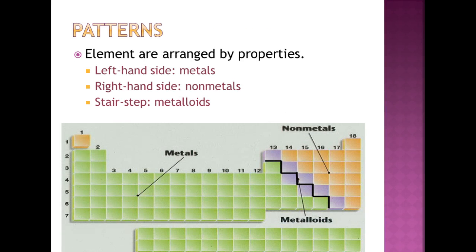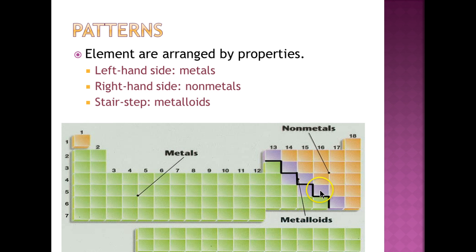All right, so some other patterns that we've discussed before. Elements are arranged by properties. On the left-hand side, you have metals. On the right-hand side, you have nonmetals. And on the stair-step line, you have the metalloids. So this is an interesting thing to look at, because you can see how once you've organized these elements by atomic number, and then we've lined them all up like this, there's such a fascinating pattern here with the metal, nonmetal, and metalloid.